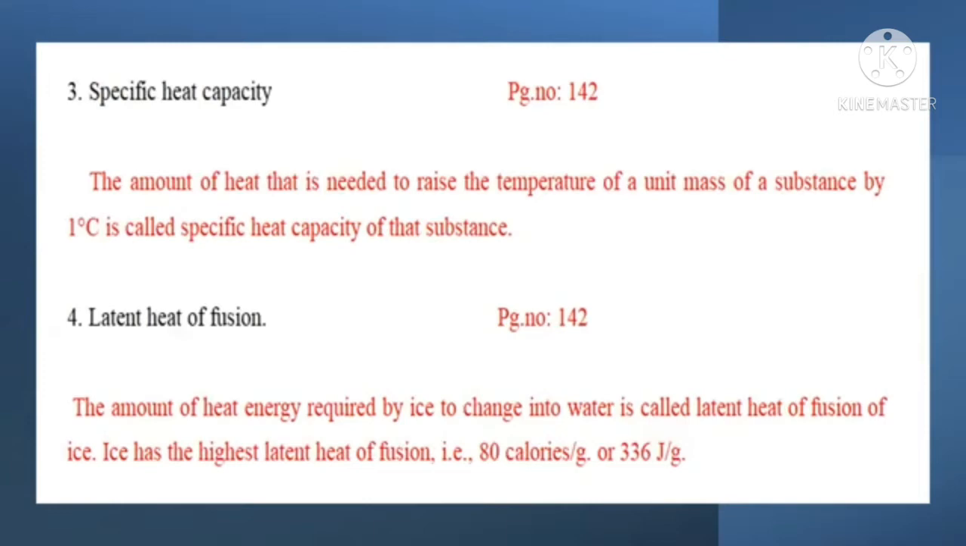Question 4. Latent heat of fusion. Answer is in page number 142. The amount of heat energy required by ice to change into water is called latent heat of fusion of ice. Ice has the highest latent heat of fusion, that is 80 calories per gram or 336 joule per gram.